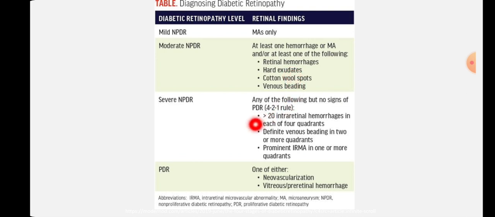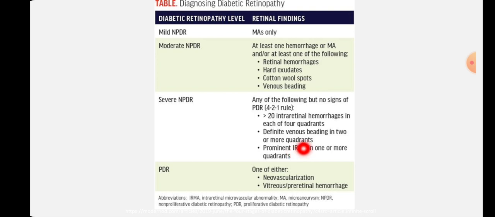Okay, and in severe NPDR you will follow the 4-2-1 rule. So you will see hemorrhages in 4 quadrants, as well as venous beading in 2 or more than 2 quadrants, and also you will see IRMA. What is IRMA? That is intraretinal microvascular anomaly.